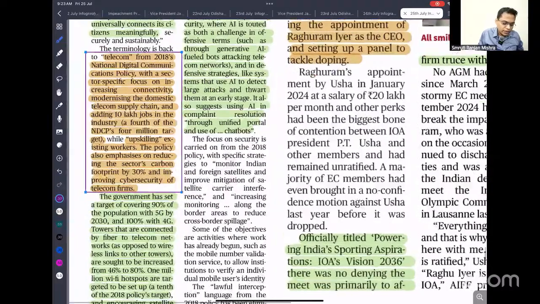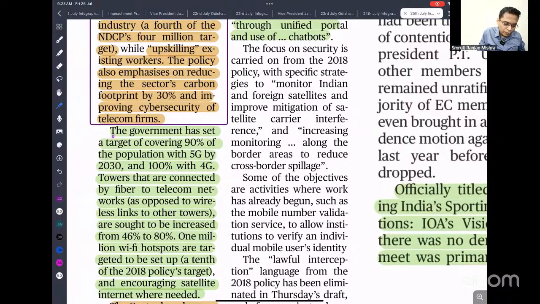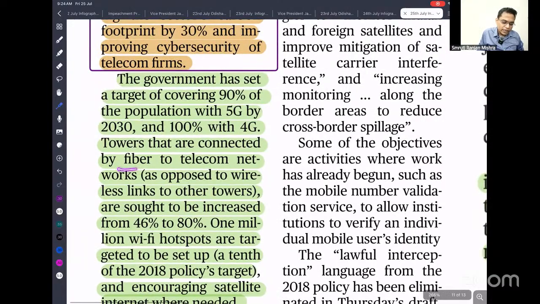Okay, so here they are giving a lot of information, so we need to understand. What are the other objectives? The government has set a target of covering 90% of the population by 5G by 2030 and 10% by 4G, and towers connected by fiber. Now these towers are not connected by fiber, they are connected by air link, so because of that there might be disruption. If connected through fiber, our speed will increase significantly. So fiber to the telecom network as opposed to wireless links of the towers has to be increased from 46 to 80. So we need to fiberize our network also. 1 million Wi-Fi hotspots are targeted to be set up.